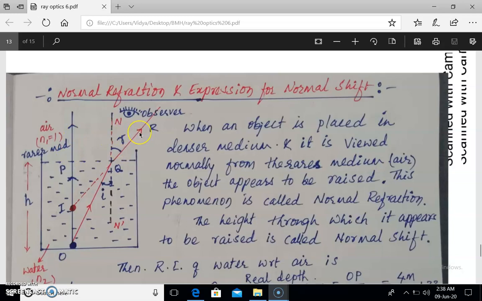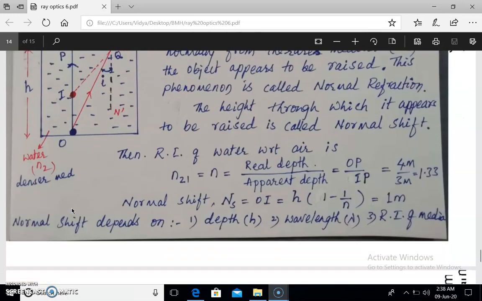Both the refracted rays are diverging, they do not intersect. When they are produced backward, they intersect each other at a point where the image of the object is formed. When the object is placed in a denser medium and viewed by the observer normally from the air medium, the object inside the water appears to be raised. Physically it doesn't rise, but for an observer it appears to be raised through some height, called normal refraction. The height through which it appears to be raised is called normal shift.